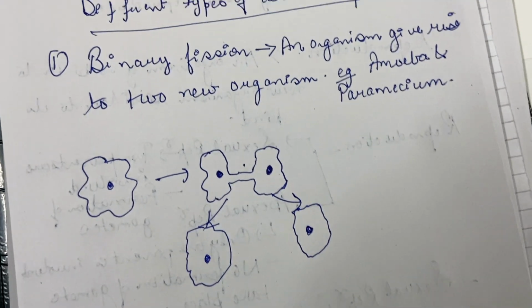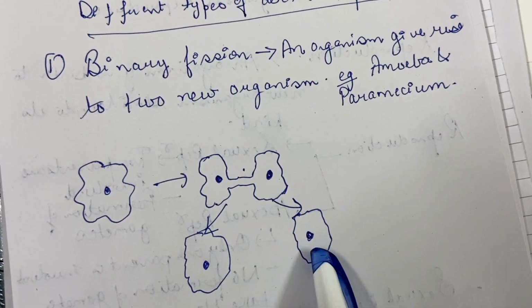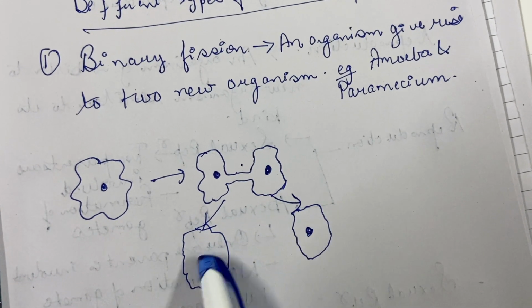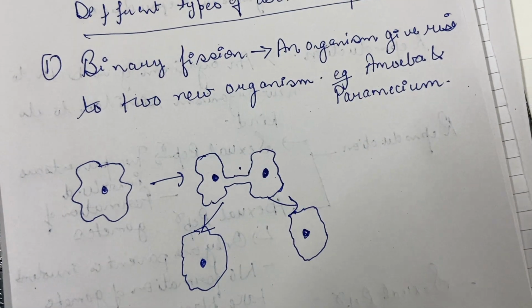So this is binary fission. An organism has divided into two new organisms, and these two organisms will have equal shape and size. Example is amoeba and paramecium.